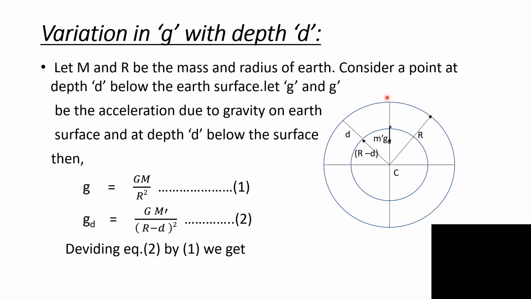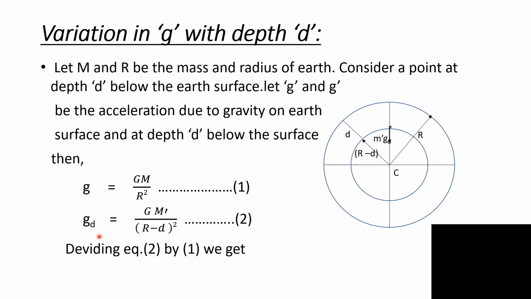Now we consider a point at depth d below the earth's surface. At this point, let acceleration due to gravity be gd. Then consider a spherical portion of the earth having radius R minus d. For this radius, at this point, acceleration due to gravity is gd.